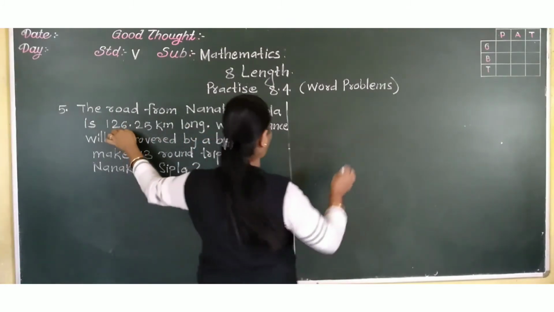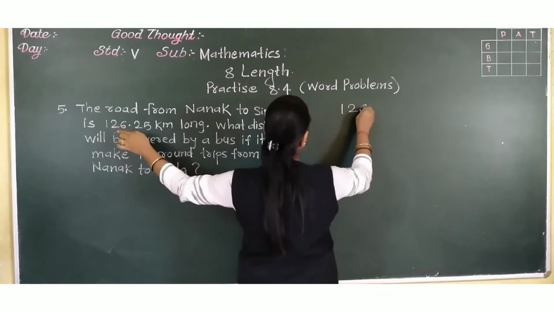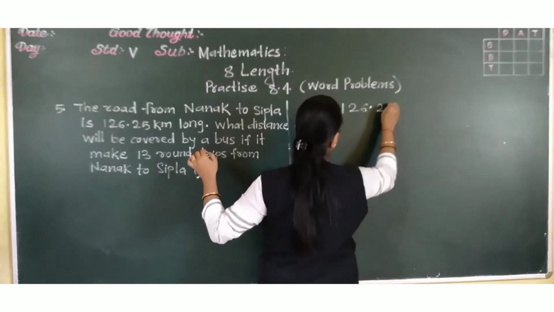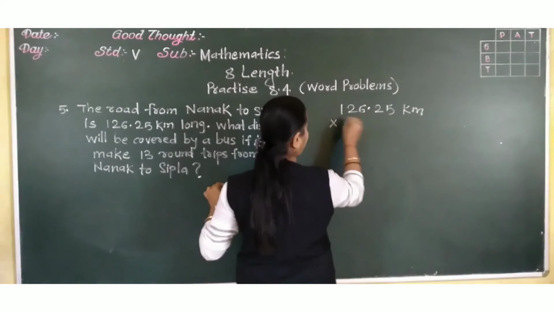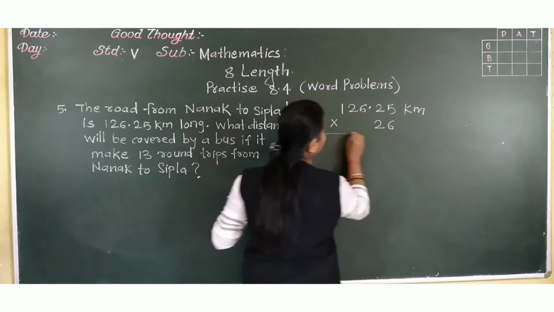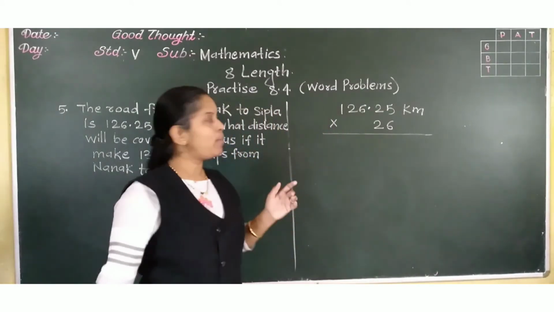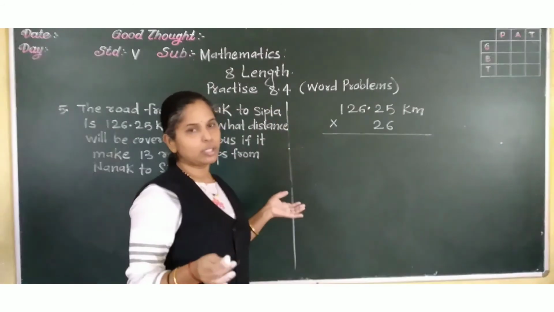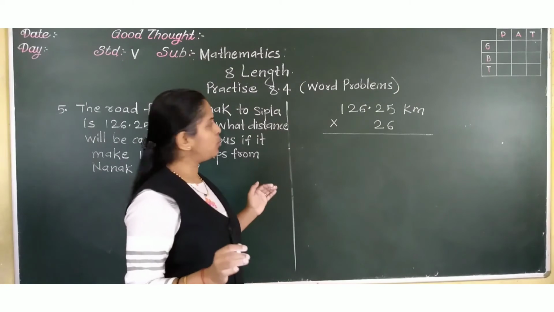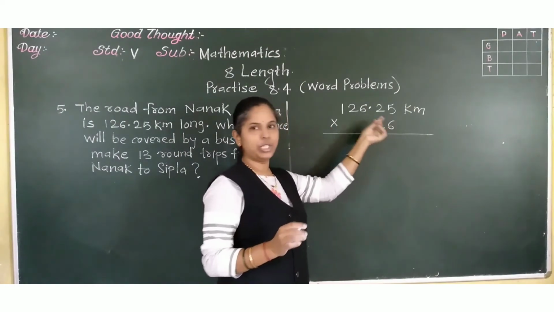That means we have to multiply 126.25 kilometers by 26. Okay? Followed? Now multiply. You can multiply directly by 26 also, or one by one also. So I will show by each digit.